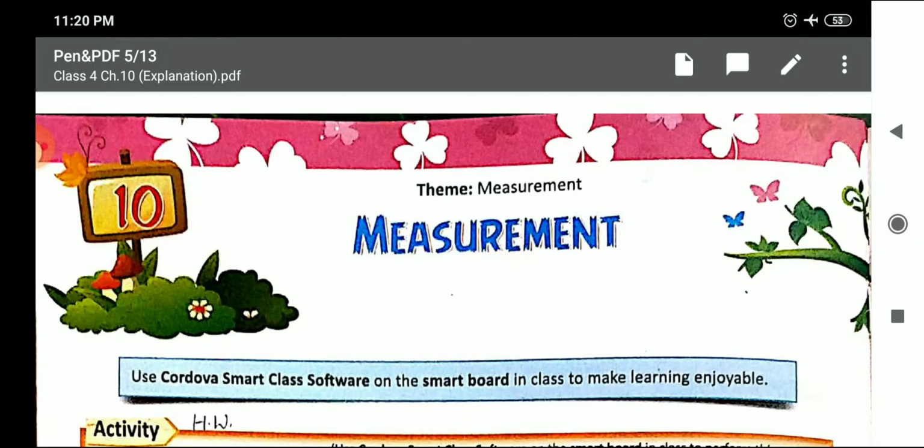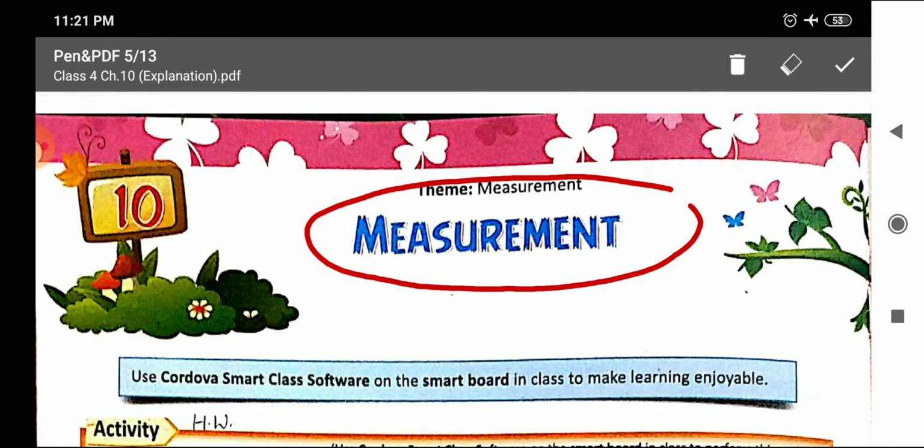So let us start our today's topic, chapter number 10, measurement. Children, we already have started this chapter. I introduced and explained more than half of the chapter in the previous videos. So before continuing, let us quickly have a look at which topics we have discussed in our previous videos.